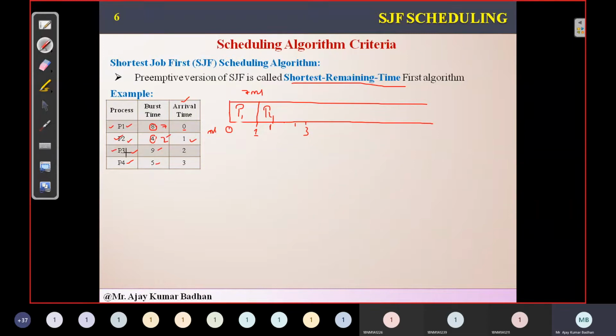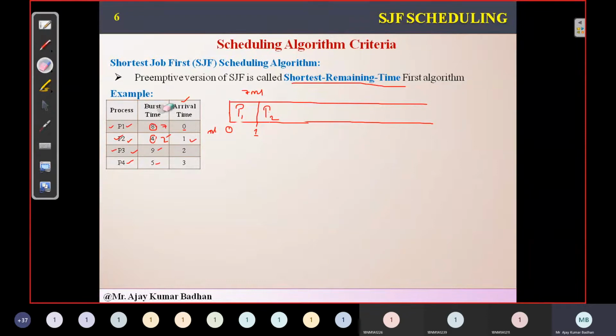So which one is shortest? Obviously P2 is shortest. So we will be allocating that particular P2 here. So we are not going to preempt the process P2. Sorry, this is P4 I wrote it. This is P2. Sorry for that. So we will allow only P2 to keep on executing. Why? Because P2 has very little time compared to the remaining. P4 requires 5 milliseconds, but P2 requires 2. So we will allow only P2 to complete its execution.